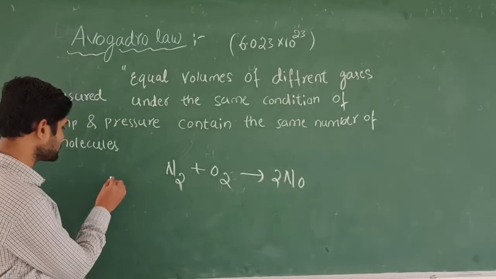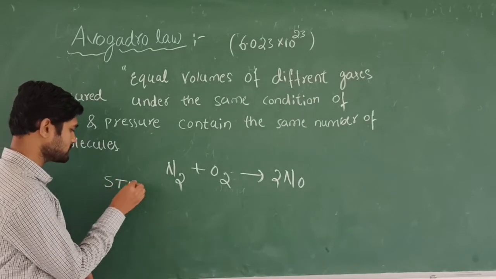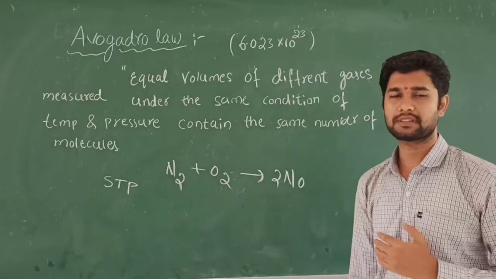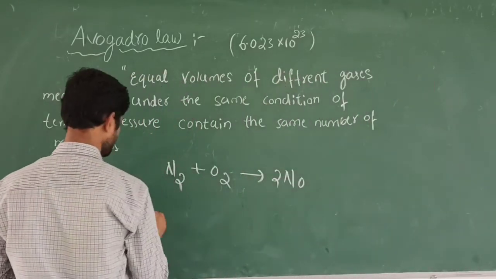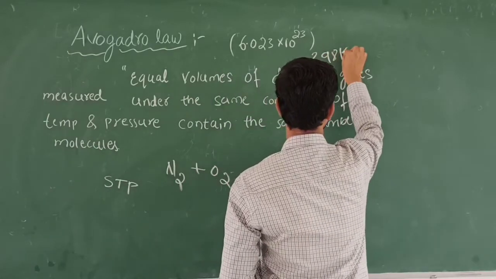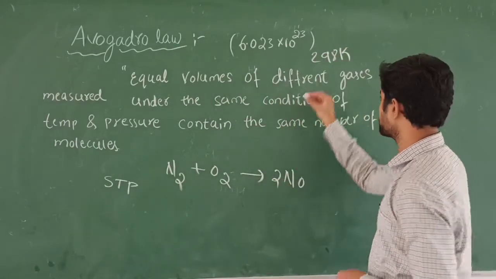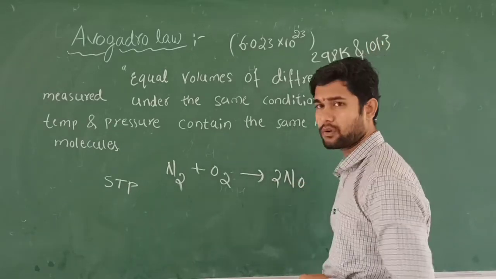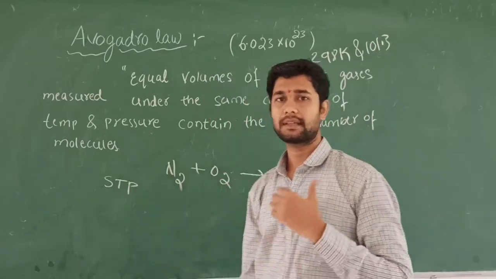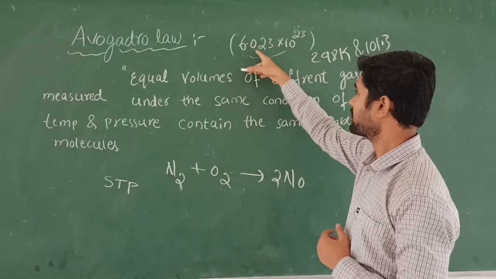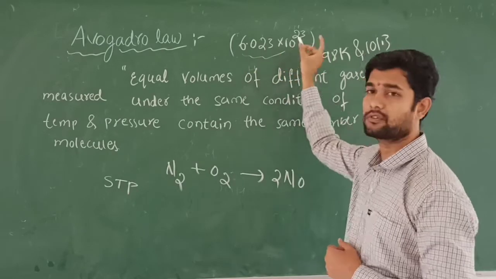We are going to call that STP. STP is nothing but standard temperature and pressure. So how much should the standard temperature be? Standard temperature should be around 298 Kelvin, and pressure will be 101.3 kilopascal. That contains this much of molecules. That is called 6.023 into 10 to the 23 molecules.